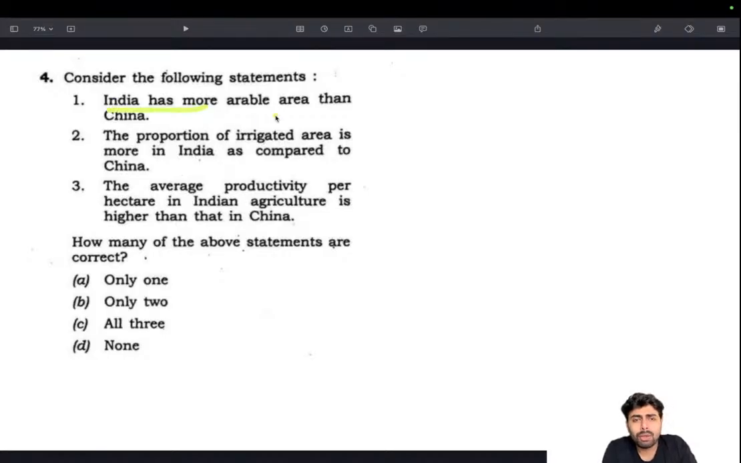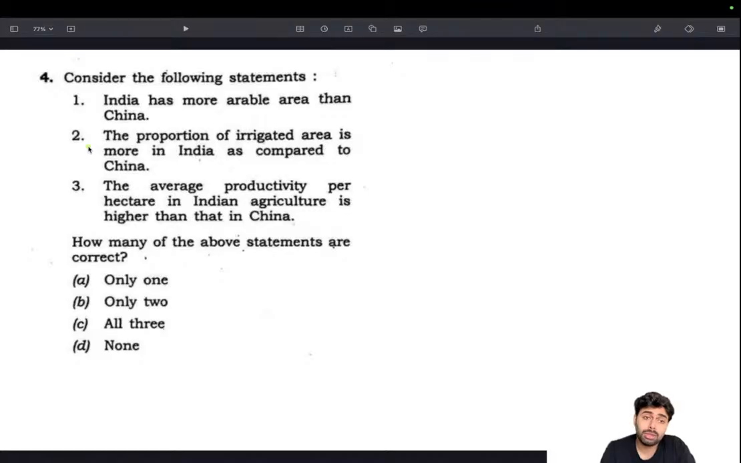First is, India has more arable area than China. The greatest issue with this question is that there is no room for elimination. We need to know everything, so we need to take chances. So India has more arable area than China. Look at that, is it possible? China is a very large country. So even if we assume that it's entirely mountainous and there is very little arable area, China is still a very large country compared to India. So it seems less likely. I'm not 100% sure, but it seems less likely. Proportion of irrigated area is more in India as compared to China.